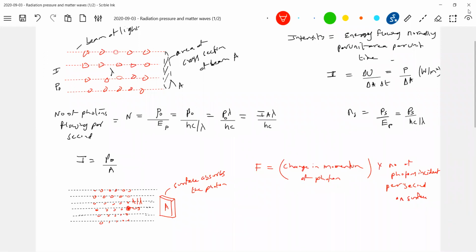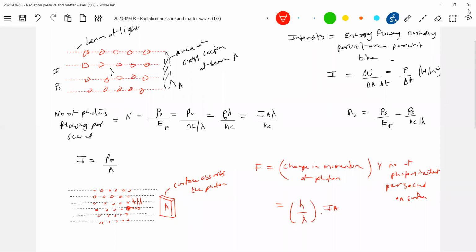But we know change in momentum is dp, no? From where to bring that time? I think we have here the number of photons per second, no? So I'll multiply by the change in momentum, h by lambda. This is the absorbed case, no? It was moving and came to rest. What is the change in momentum? h by lambda.